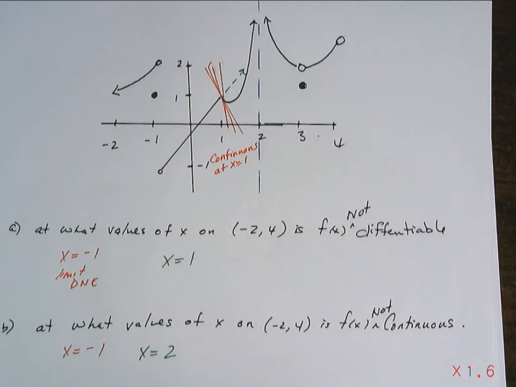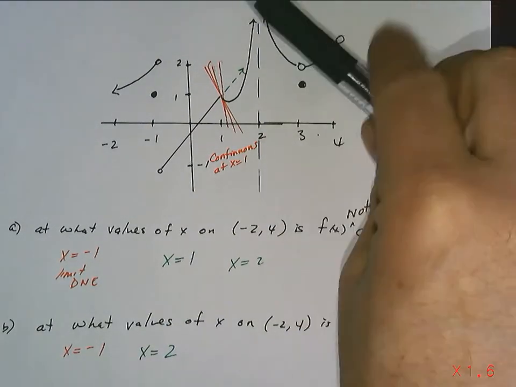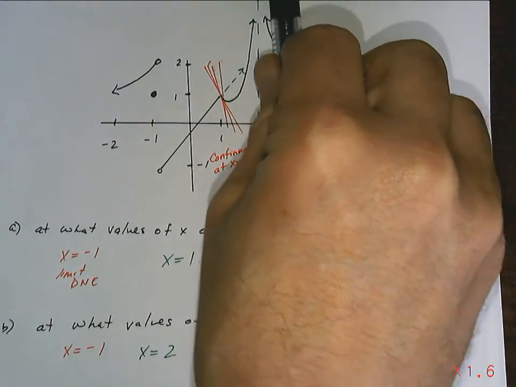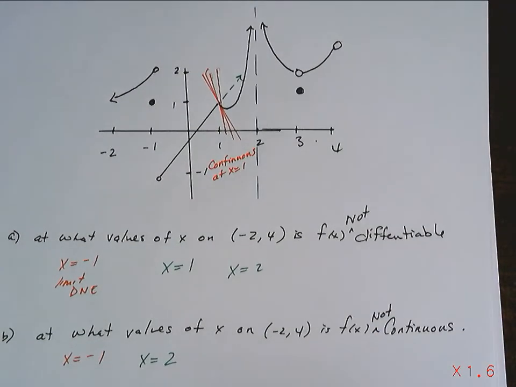And is there a derivative at x equals 2? No. There's no derivative. Same argument. Look at the slope of the tangent coming this way. Look at the slope of the tangent coming this way. They're both going to infinity. That's an infinity limit. It approaches infinity, but the limit itself does not exist.